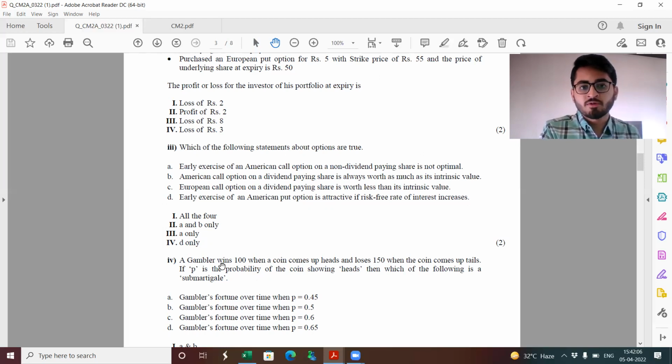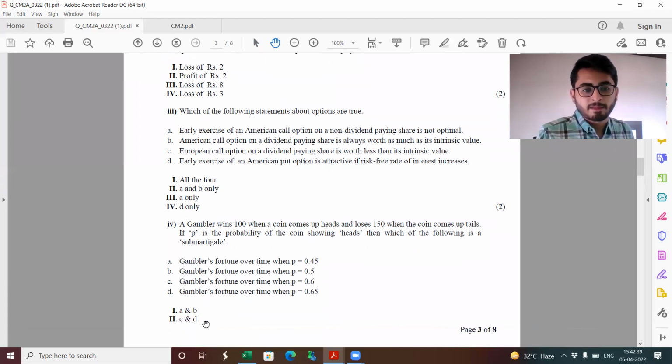So what you can do is try to find the value of P such that the expected gain comes out to be 0. So 100 into P minus 150 into 1 minus P is equal to 0. On solving this, we get P as 0.6. So when 0.6 is there, it is break even, right? So submartingale property is that the expected future price should be greater than or equal to the current price. This shall be true when P is equal to 0.6 or any value which is greater than 0.6. So option C and D are correct, which basically corresponds to option number 2 over here.